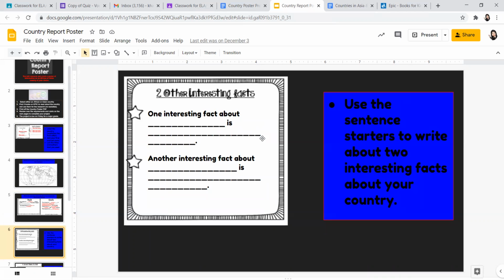Another section you're going to work on is some interesting facts. So you can do some sentence starters like this. One interesting fact about, again, put the country's name, is, and then provide the information. You have to have at least 2 interesting facts.